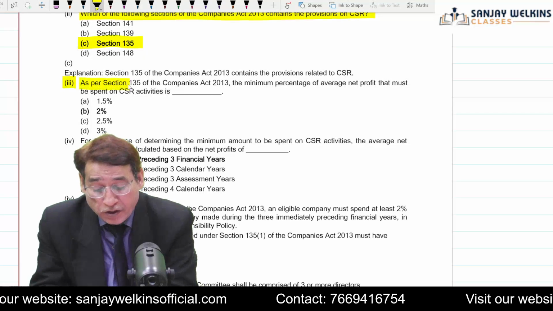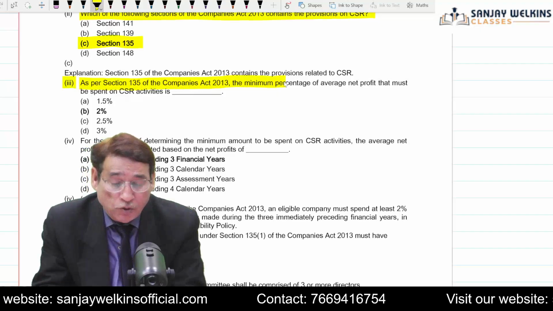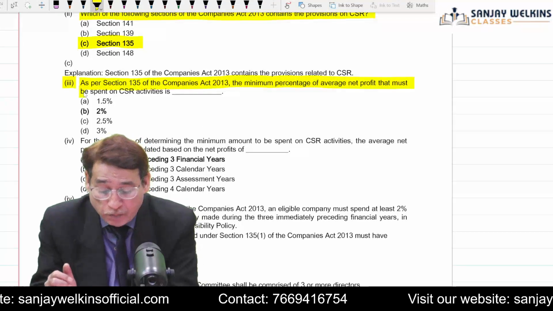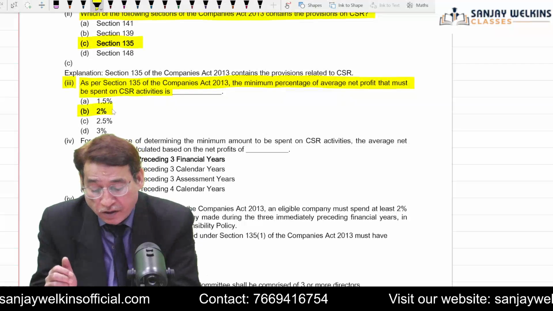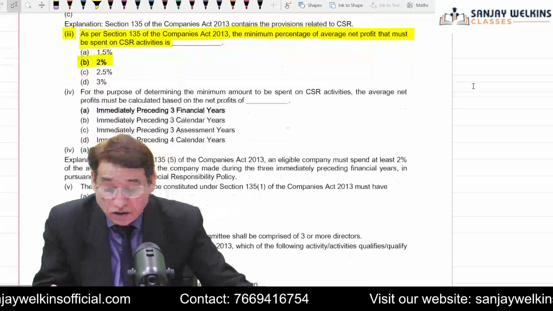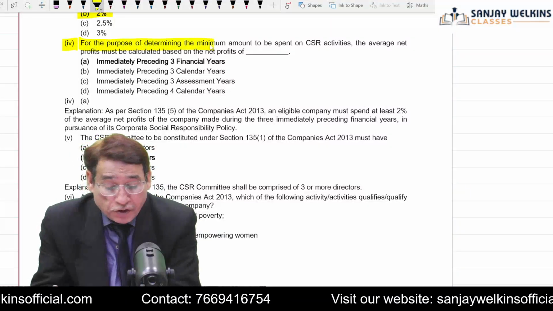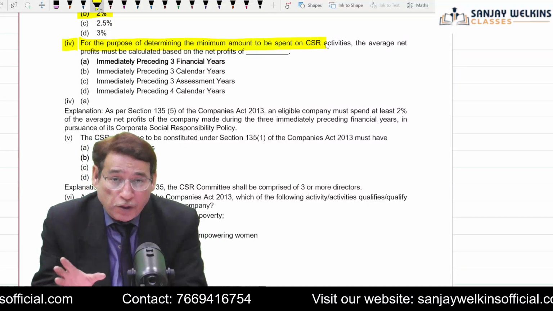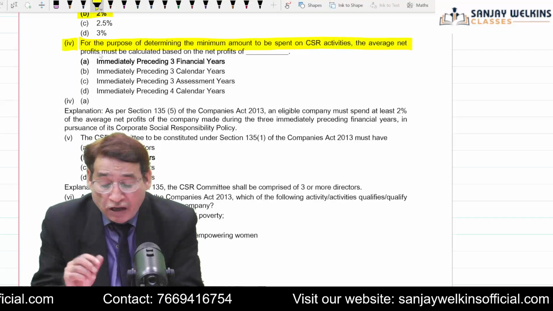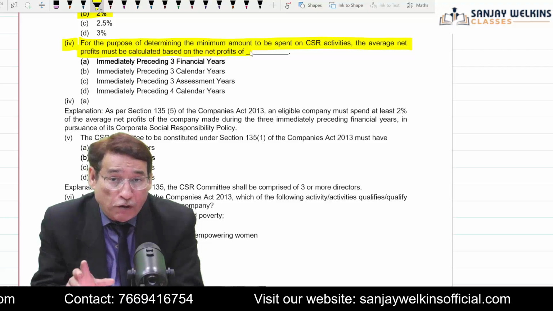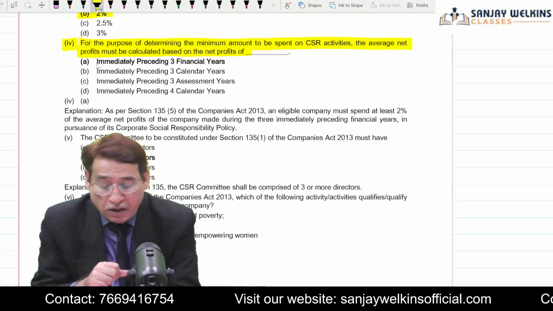Third, as per Section 135 of the Companies Act 2013, the minimum percentage of average profit that must be spent on CSR activities is 2%. Is it clear to you or not? For the purpose of determining the minimum amount to be spent on CSR activities, the average net profit must be calculated based on the net profit of the immediately preceding 3 years. Correct?